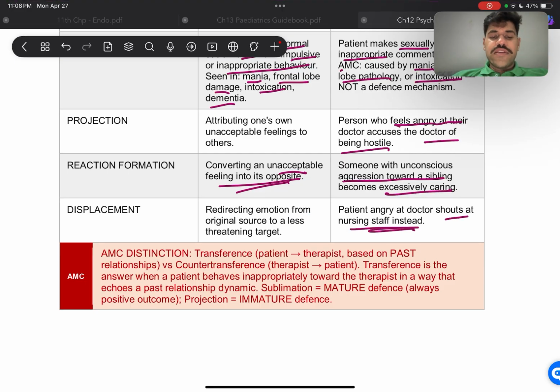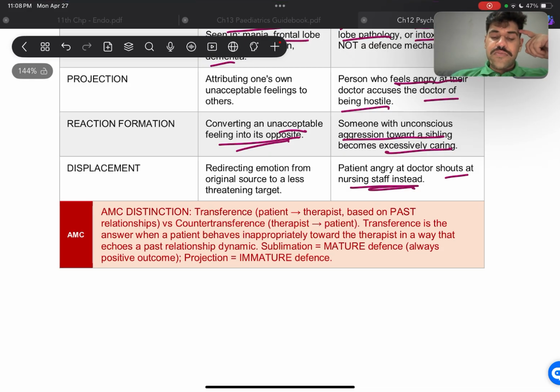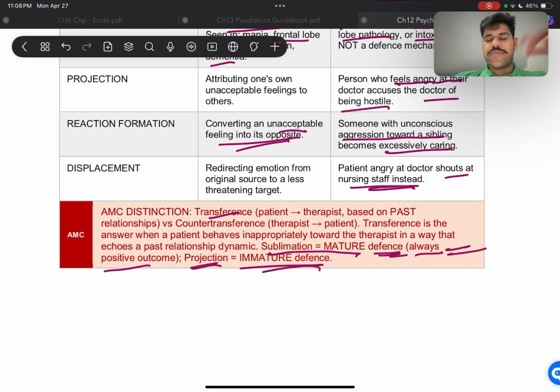All right, now the AMC distinction that we need to make is transference, where it's patient to therapist based on a past relationship, compared to counter transference, where the therapist is having transference onto them. So in transference we have the patient's reaction, whereas in counter transference we have the reaction of the therapist. All right, you guys can read this, but it's pretty straightforward. And sublimation is a more mature defense mechanism and always a positive outcome, whereas projection is an immature defense mechanism.